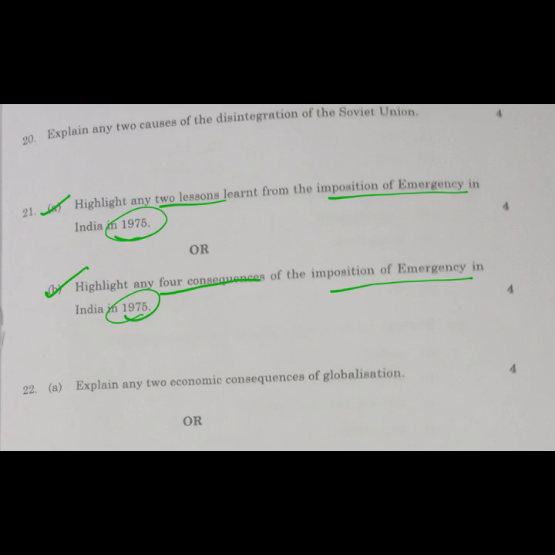The lessons you can form yourselves, and the consequences you need to write from the book. But if I have studied emergency correctly with full information, this question appears to be easier, because for 4 marks you can write 4 consequences if you remember. If you don't remember, then the lessons question is the good one, because you can frame it, but the other you need to write from the NCERT.